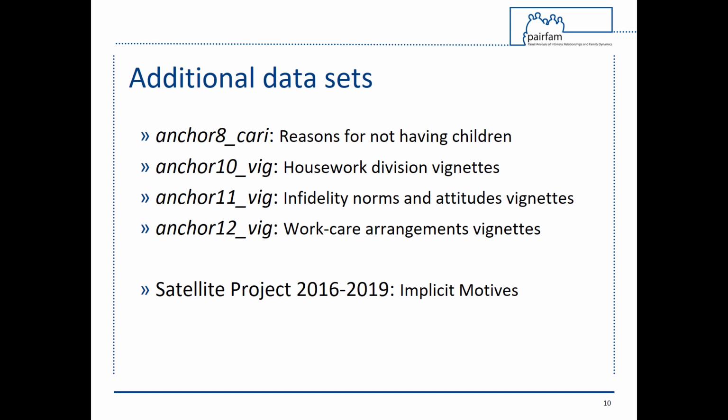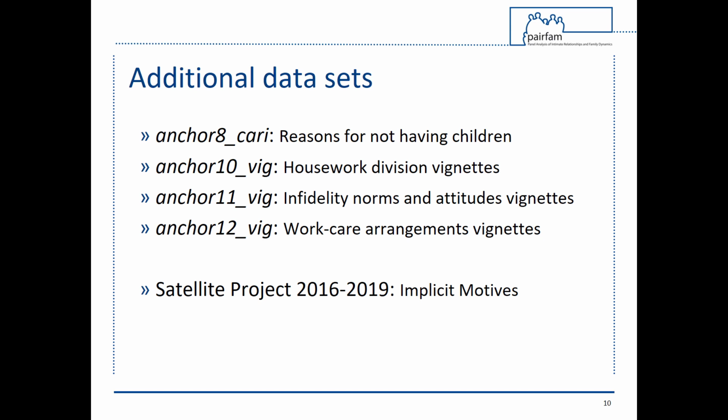Detailed information on this vignette study is available in technical paper number 14. In wave 11, a factorial survey experiment focusing on infidelity in intimate relationships was implemented. Further information on this vignette study is available in technical paper number 18.